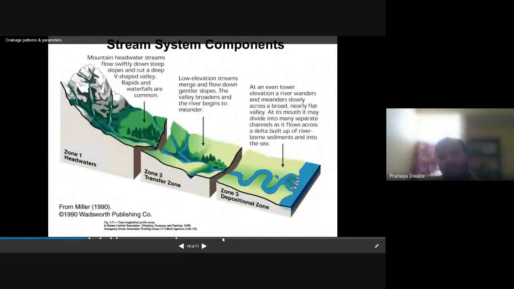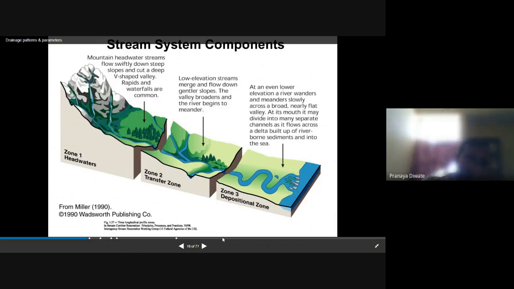Now you have different systems and different components of the stream. The components are mountain headwater, transfer zone, and deposition zone. You have one basin which has a headwater, transfer zone, and deposition zone. What is the headwater doing? Mountain headwater streams flow swiftly down a steep slope and cut deep V-shaped valleys. Rapids and waterfalls are formed.